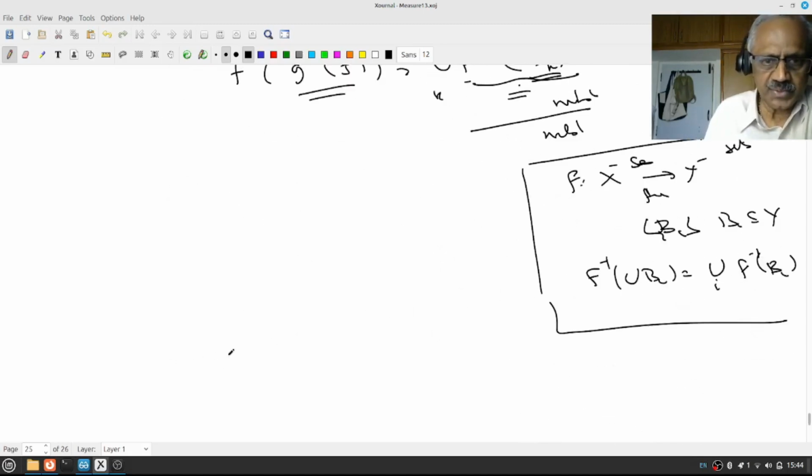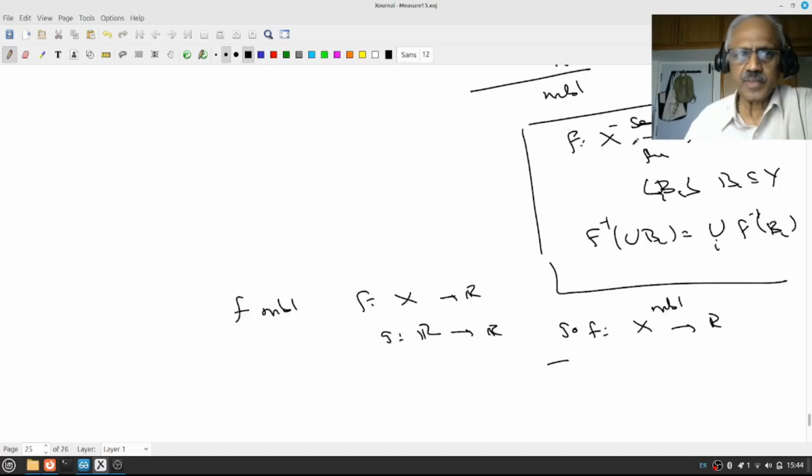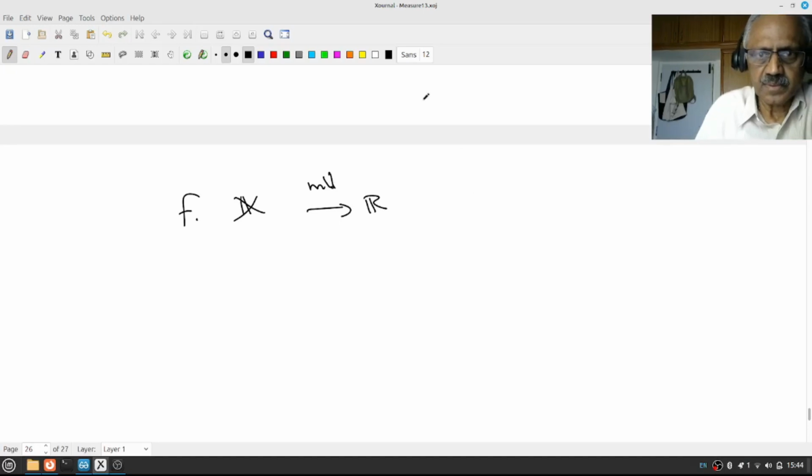So what you have shown is, if f is measurable from X to R and g is continuous from R to R, then g composite f from X to R is measurable. Now we want to make use of this. This is a very powerful result. For example, let us look at f measurable from X to R. So this is a pause, review, proceed.